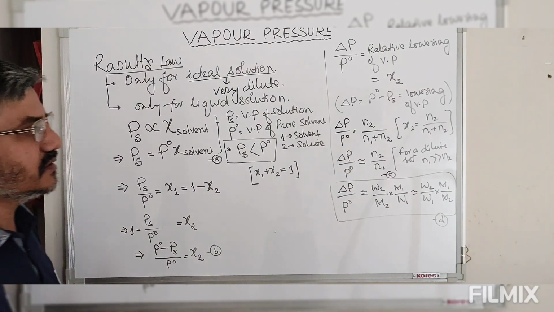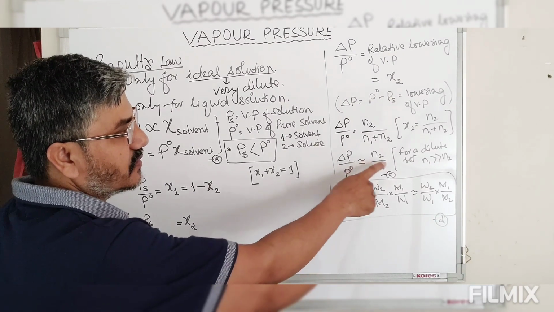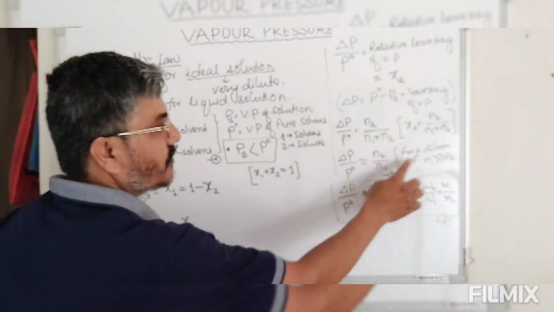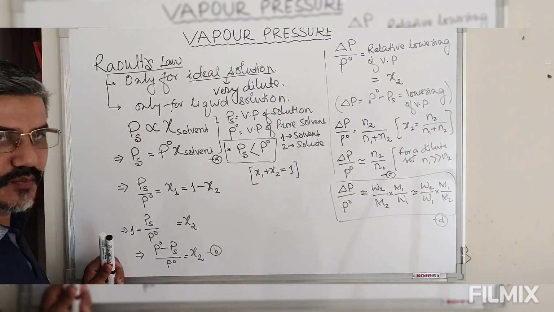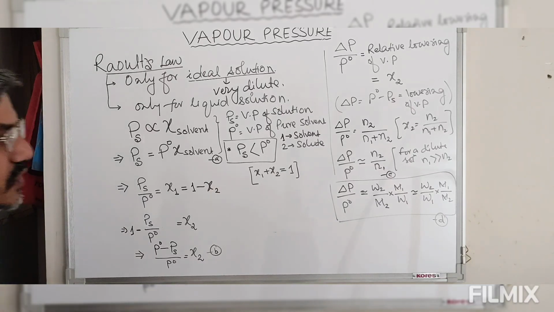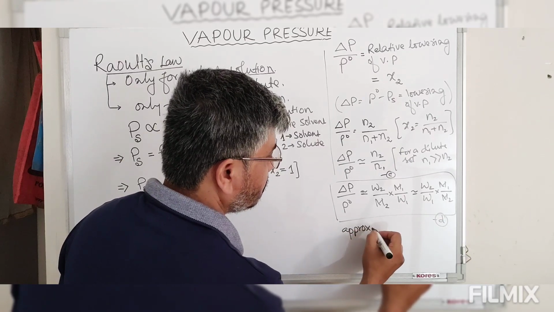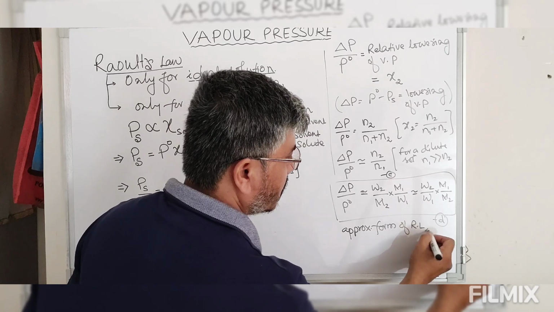So this particular equation is basically used for determining the molecular mass of an unknown solute. And for deriving this equation, we have this approximation. For a dilute solution, N1 is always greater than N2, so N1 plus N2 is approximately equal to N1. So this particular form of equation is known as the approximate form of Raoult's law.